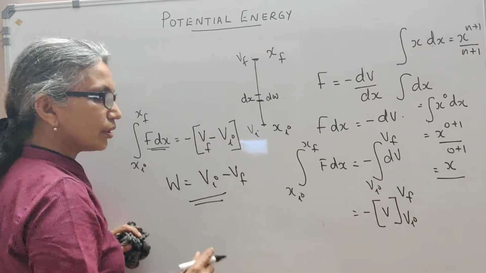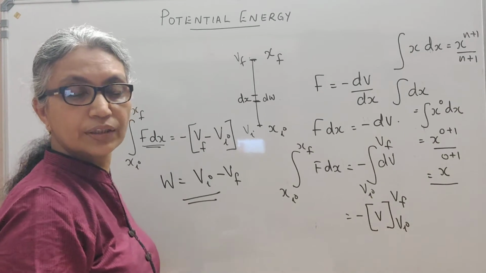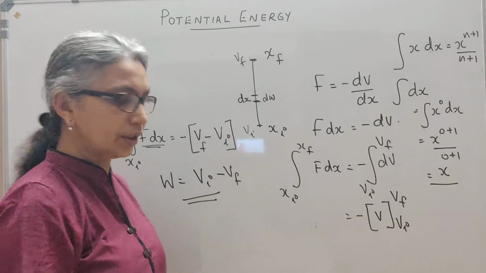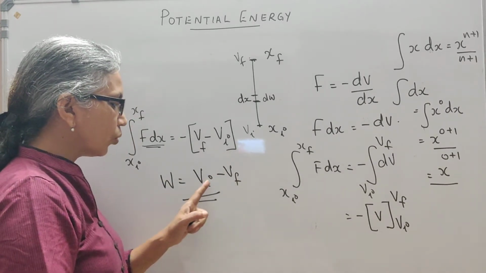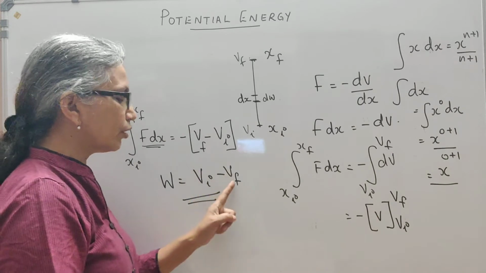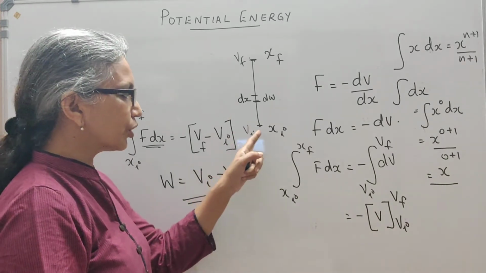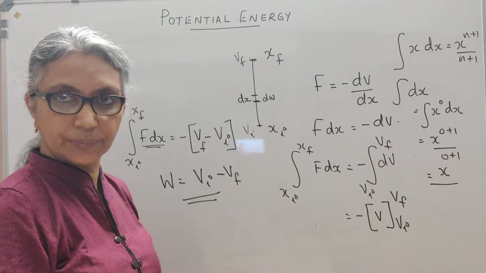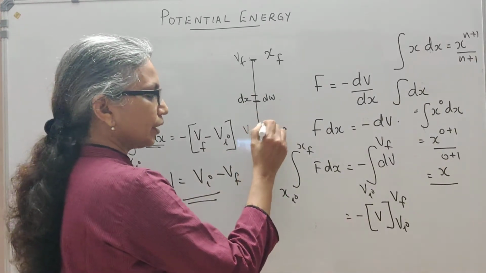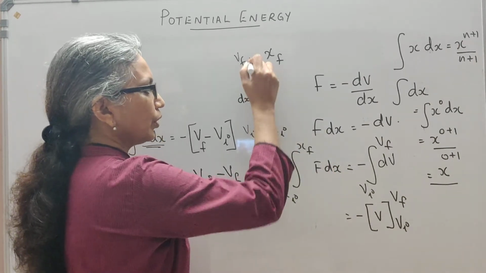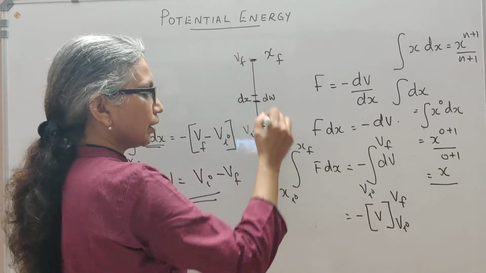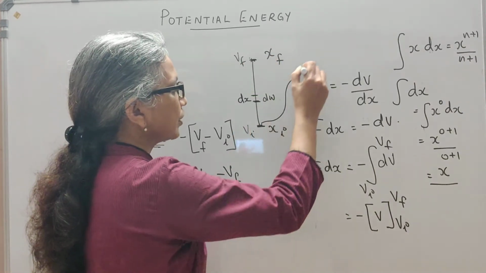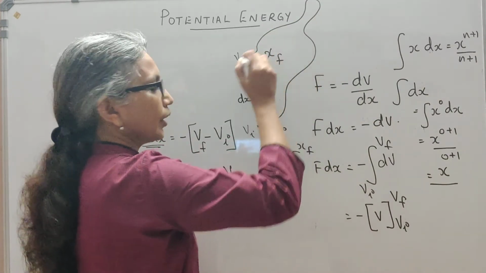Now this is an important result which we need to define this conservative force. You will see that if a conservative force is acting on a body, the work done by it depends only on the initial position and the final position, the potential energy at the initial position and the final position, independent of the path taken. That means if you're taking a book, let's say a body, from this point to this point, you may take it from here and bring it here in the shortest path possible, or you may say, let us say we first take it to some point here and then bring it here.